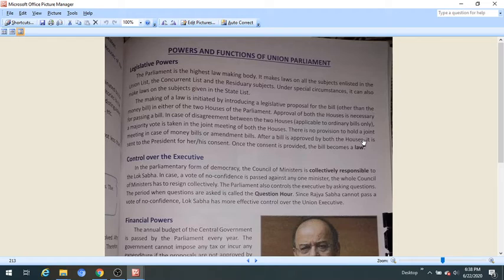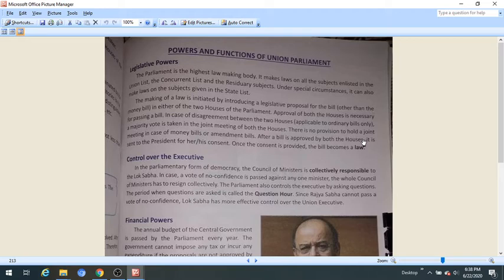It makes laws on all subjects enlisted in the Union list, the concurrent list and residuary subjects. Under special circumstances, it can also make laws on the subjects given in the state list, about which we have already talked in detail about Union list, state list, concurrent list and residuary list, who can make laws and under which circumstances we have already discussed it.